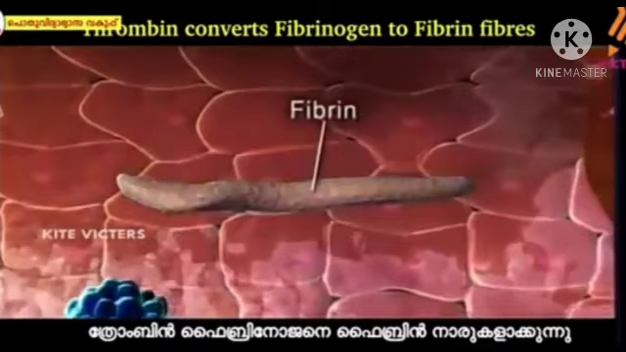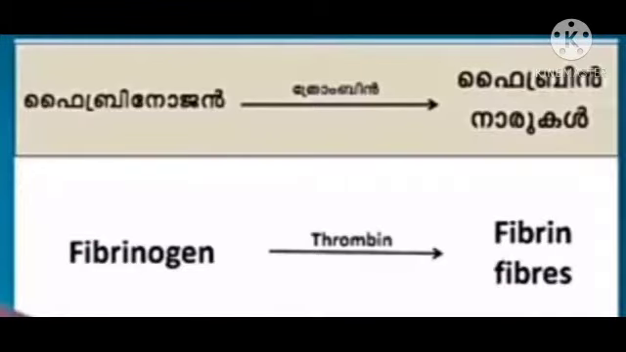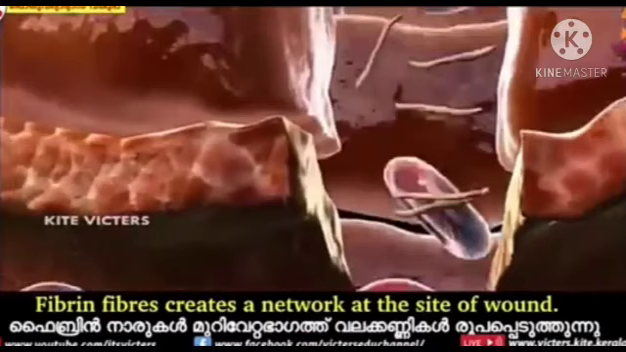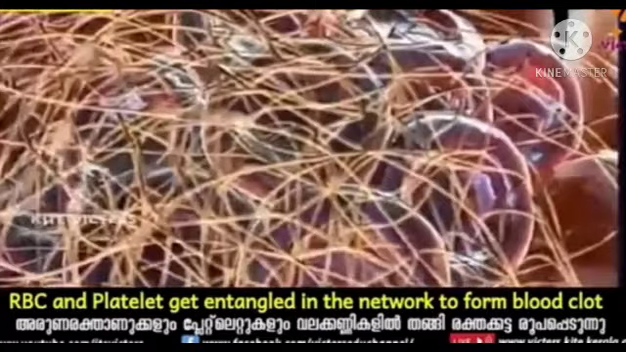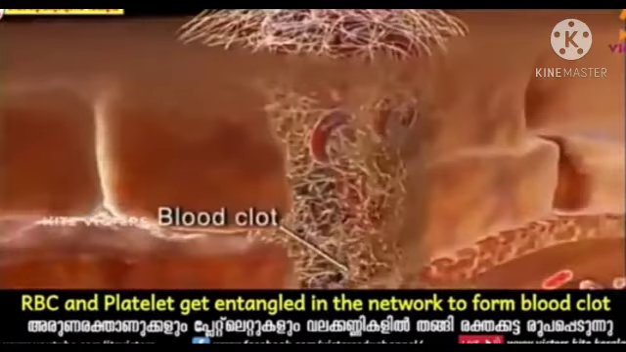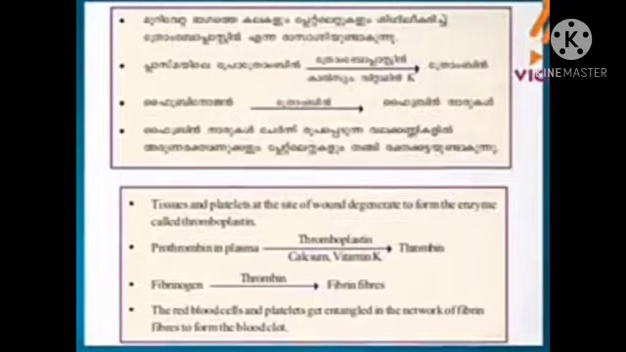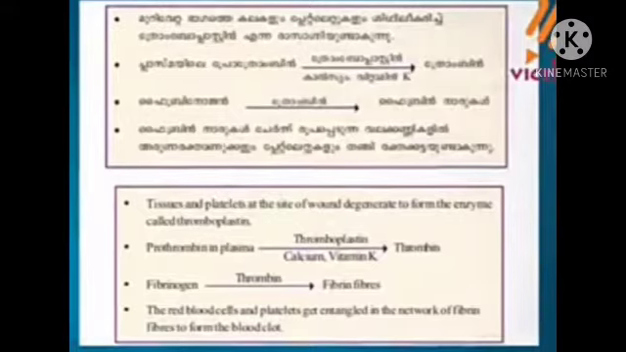Look at the fiber-like fibrin in the blood. In this network of fibrin fibers, the red blood cells and platelets get entangled at the site of the wound to create a blood clot, which prevents the flow of blood. This is the flow chart of the complete process of blood clotting. You can write in your notebook using this graphical representation for the process of blood clotting.